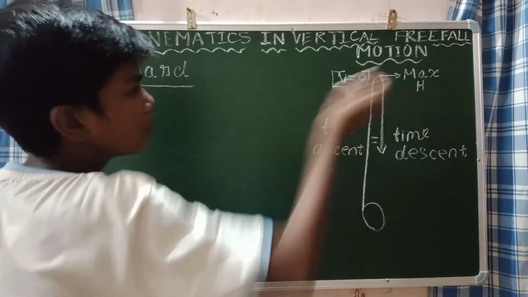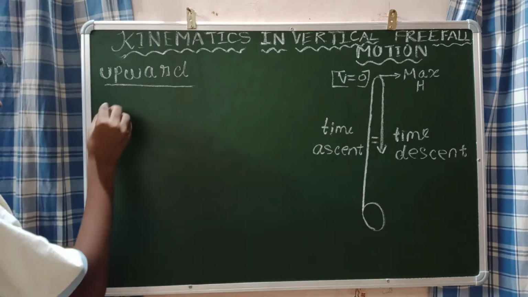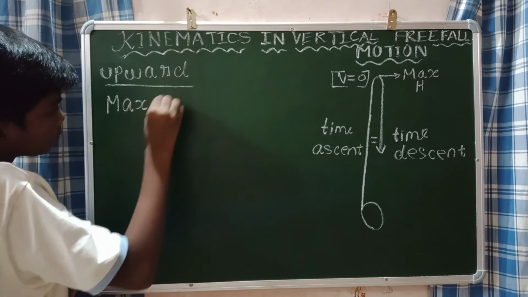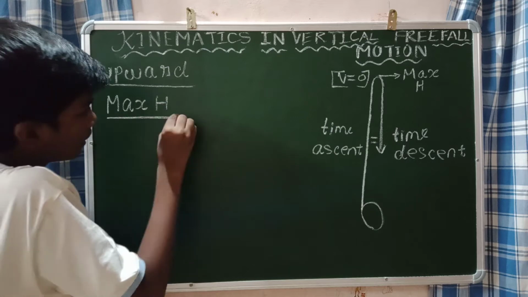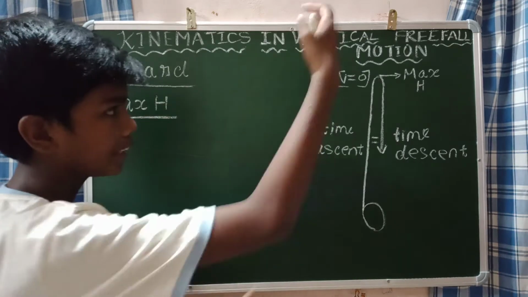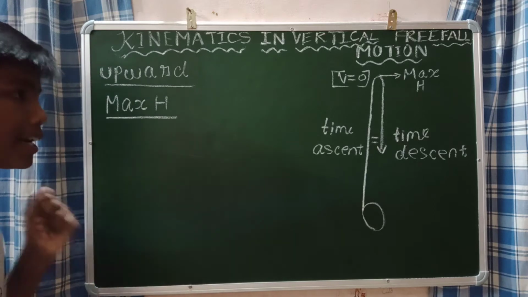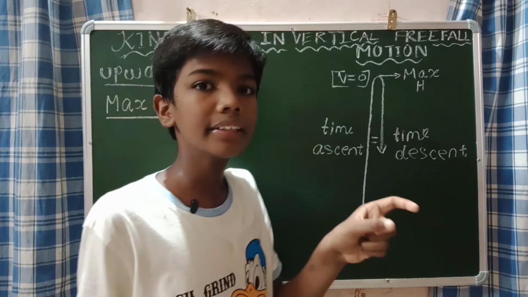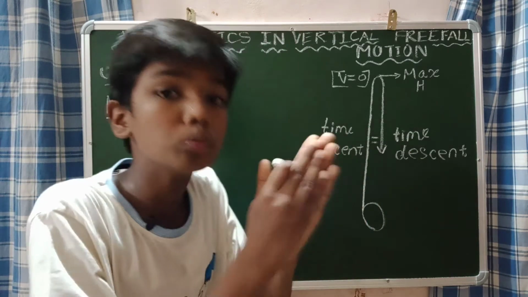Now let us find the maximum height. How to find the maximum height? That is also a simple thing. When an object is thrown vertically upward, it definitely reaches the maximum height. That is what we are going to find now. Before finding it, we need to group some terminologies.